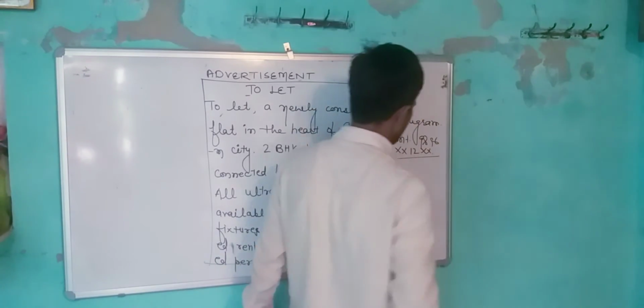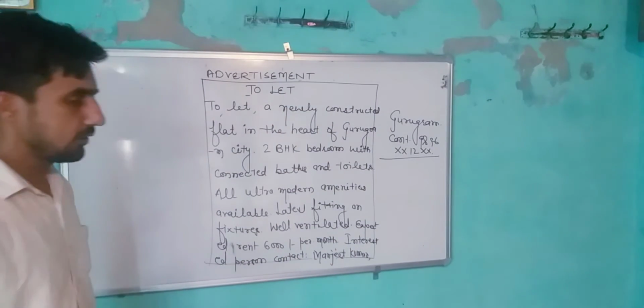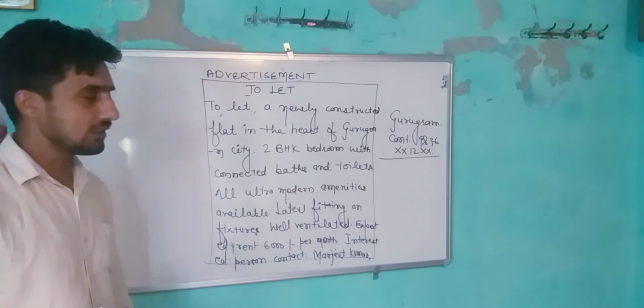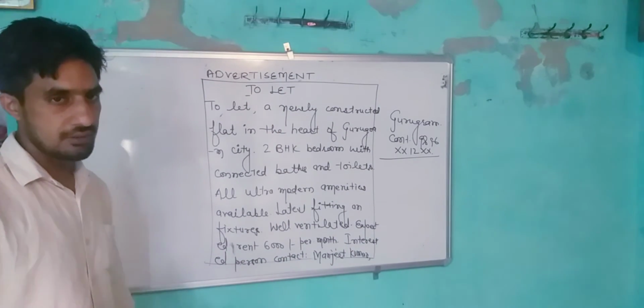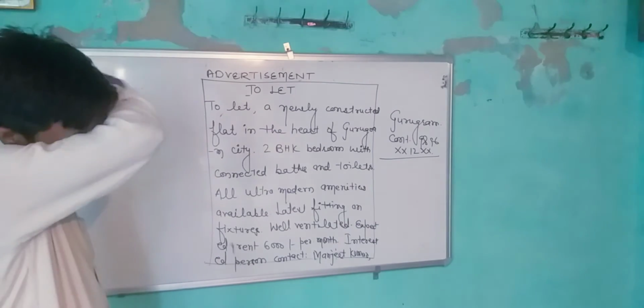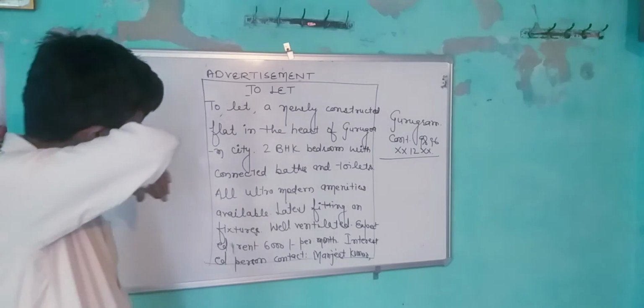There will be the same mobile number which is also given in the heading as well as the outline of this advertisement. In this way, students, you detail the advertisement.